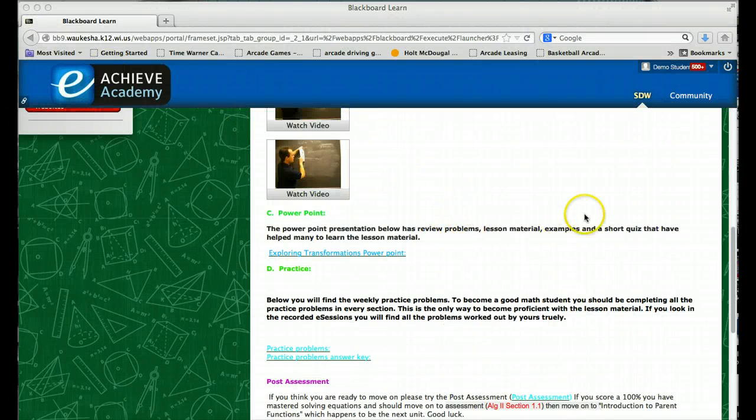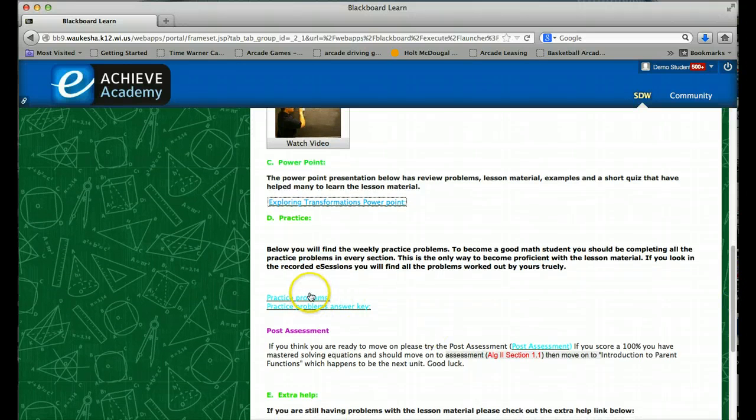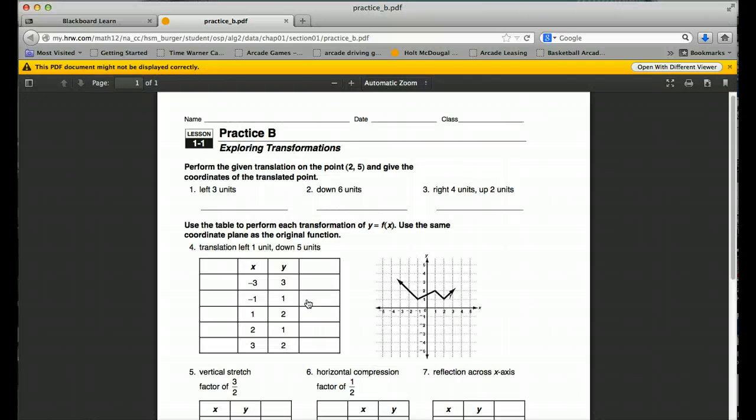Once you've done learning the material, you should practice what you've learned. So I've included practice problems. Now, practice problems are not graded, but I highly recommend that you do the practice problems, because the only way to become good at math is by practicing what you've learned. So if I click on it, here are the practice problems.